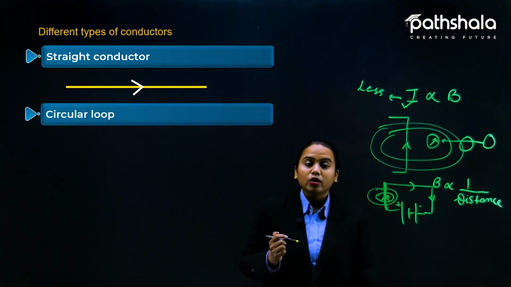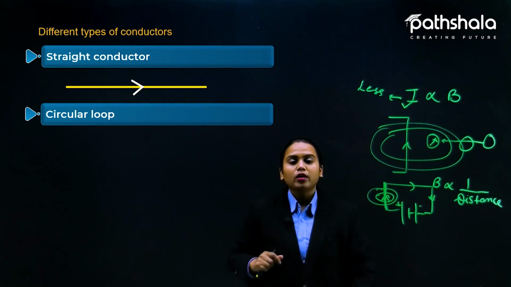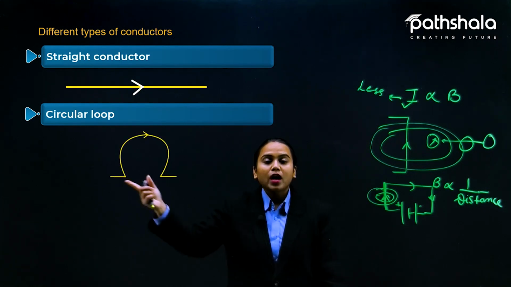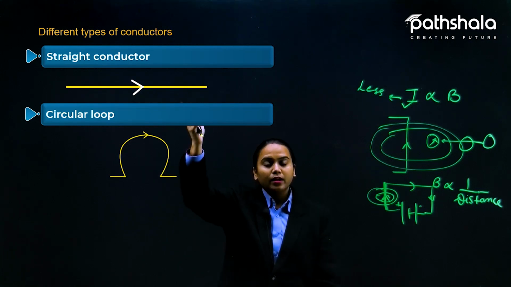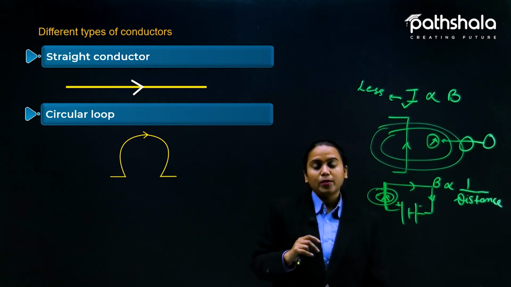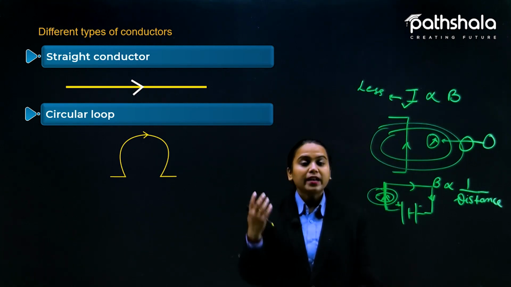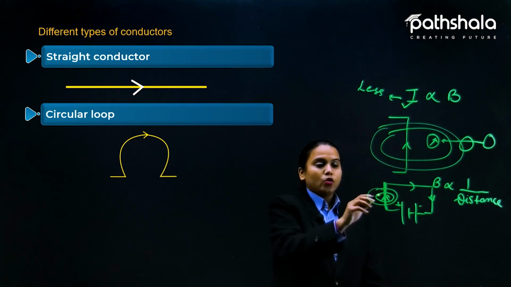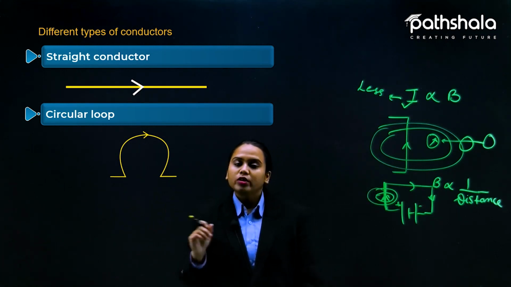Now the circular loop. If we mold this straight wire into a circular loop like this, the current is the same, here is current and here is current, both the currents are the same, but they show different properties right now because the shape of the wire has changed. So the magnetic field will change accordingly.